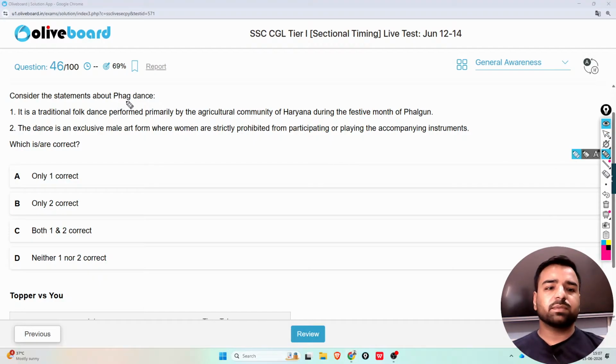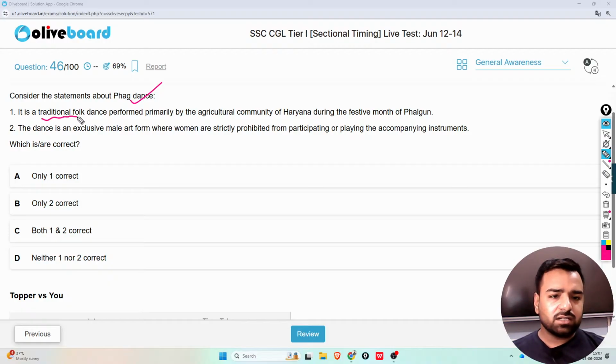Which of the following statements about the folk dance is or are correct? It is a traditional folk dance performed primarily by the agricultural community of Haryana during the festival month of Fagun. The dance is an exclusive male art form where women are strictly prohibited from participating or playing the accompanying instrument. So guys, what do you think? What is the correct answer?